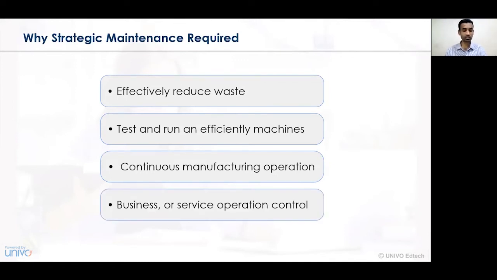And lastly, business or service operations control. Strategic maintenance is essentially required to have proper control over business as well as service operations. The various business activities being undertaken must be conducted in a better and more effective way. For those considerations, we must have better business and service operations. So if the essential requirements of business components are being fulfilled, with the help of strategic maintenance, it can be conducted in a much better way.